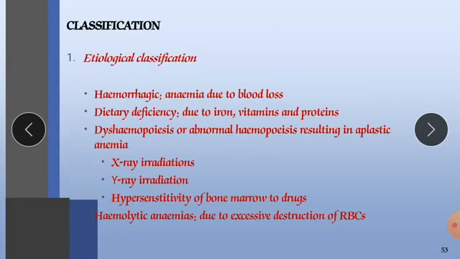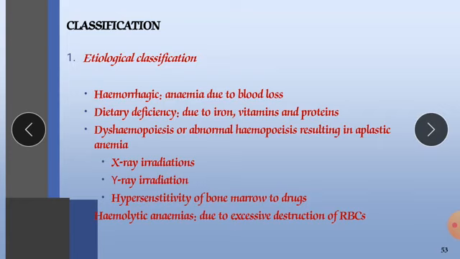Classification: there are various types of classification of anemia. First, etiological classification. In that, hemorrhagic anemia is due to blood loss. When hemorrhage occurs, that means blood loss due to blood leakage, in conditions like brain hemorrhage or any type of hemorrhage.